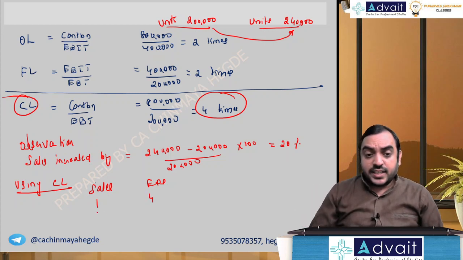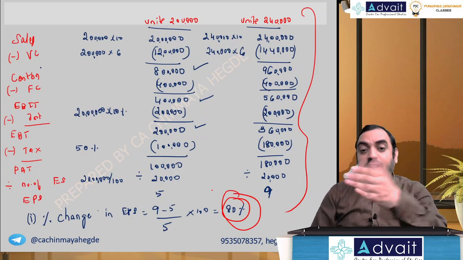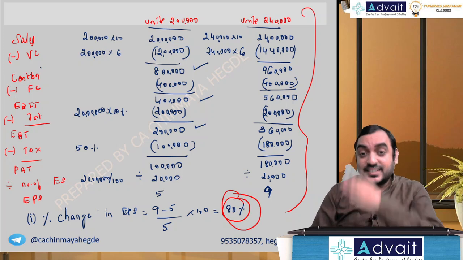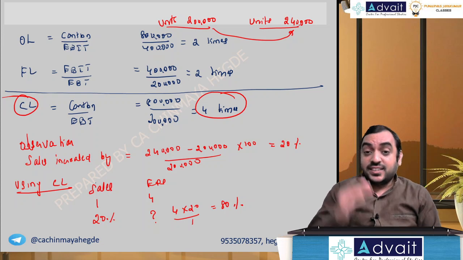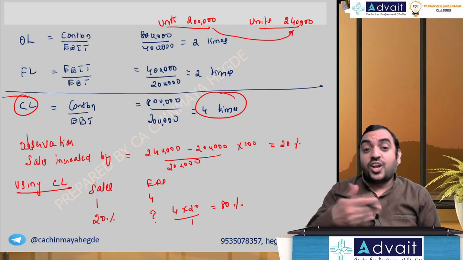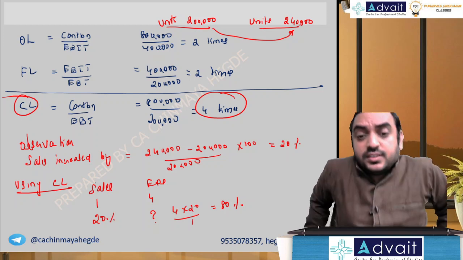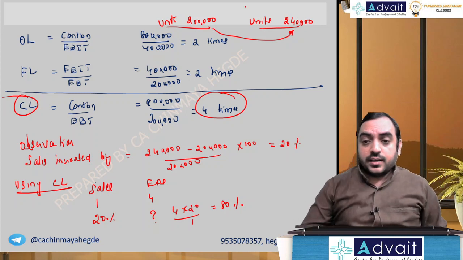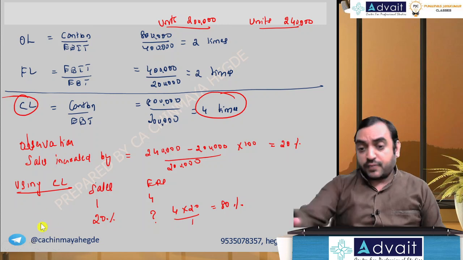In this case, sales changed by 20%, so EPS will change by 4 into 20, which is 80%, and that is what we have got in the two columns. See, without even preparing the second column, we can arrive at the profitability figure directly. That is the utility of leverage, used a lot in financial planning and analysis. You can write down this observation for your reference. Then, let me calculate the 2,40,000 units also, and we have to write the interpretation. But anyway, you write down till here.